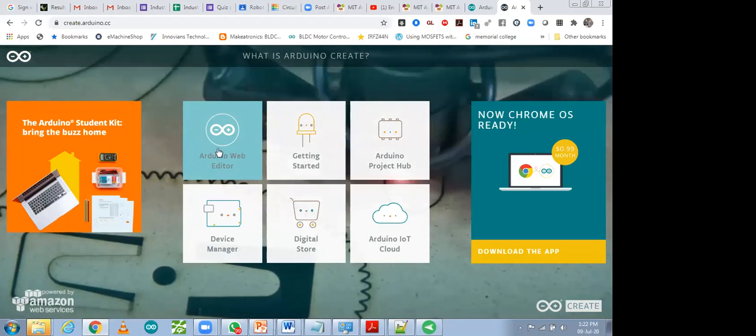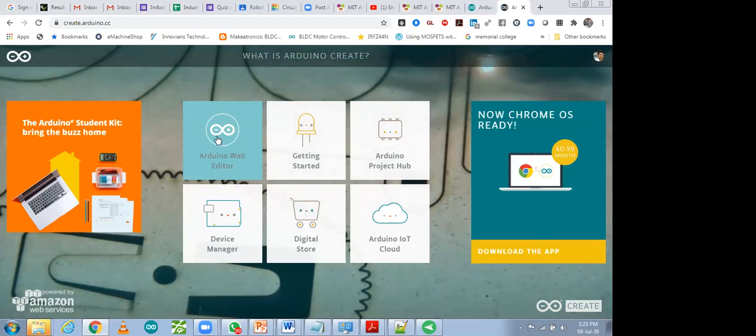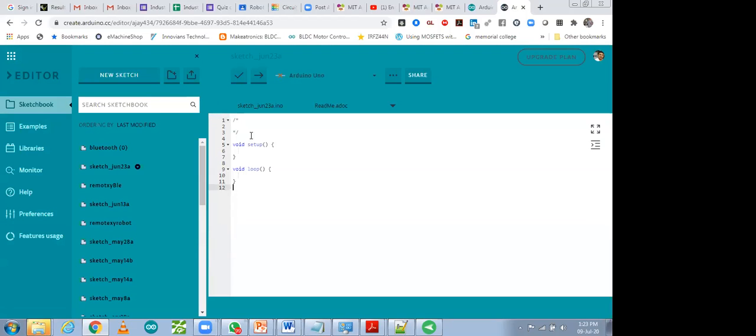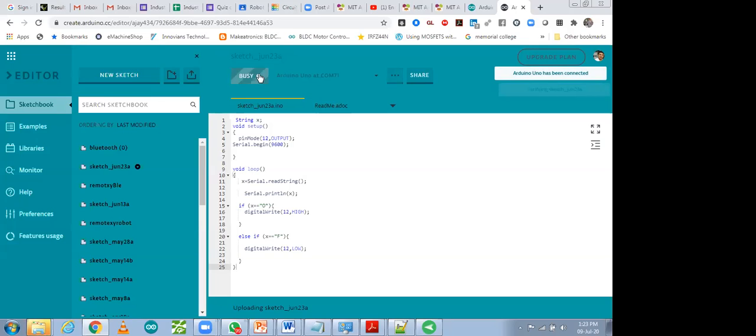So let me open that Arduino web editor. This one. So over here, I'm just going to paste my code, and I'm going to connect my Arduino hardware with this, and I'm going to upload the code. So let me connect the hardware. This hardware I have connected. So you will be able to see the port over here, my Arduino hardware port, this COM17. You can upload it, your code will get uploaded on the hardware. And after that, you have to connect your Bluetooth module.